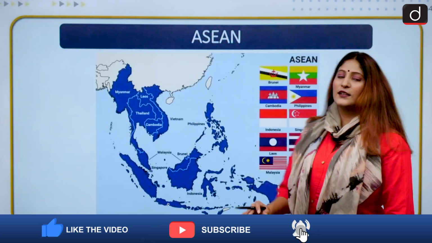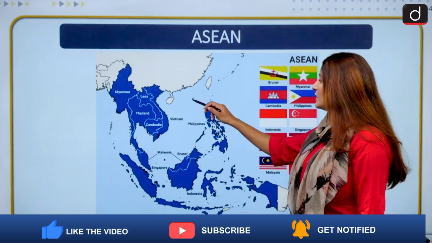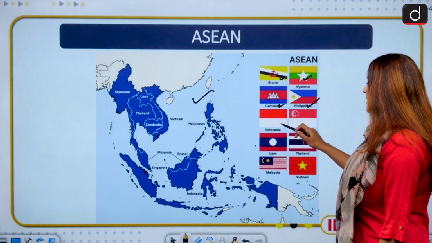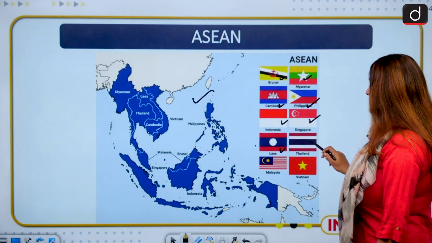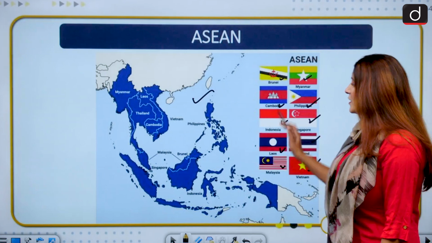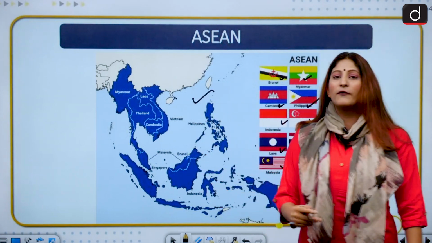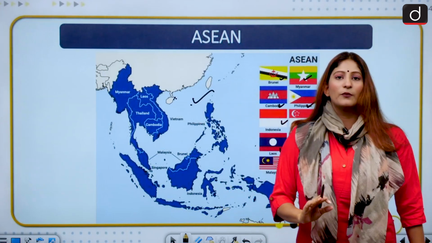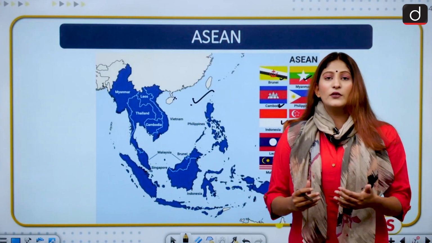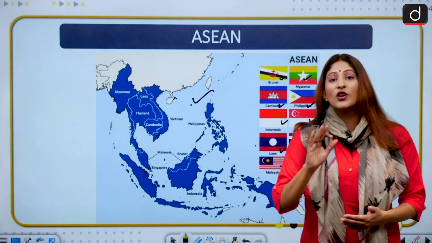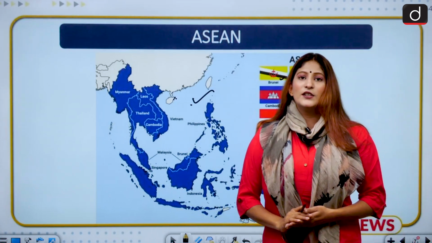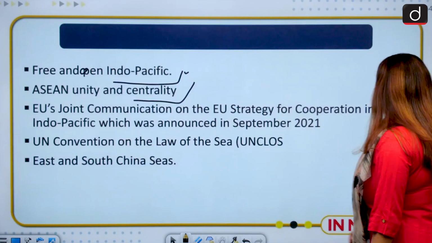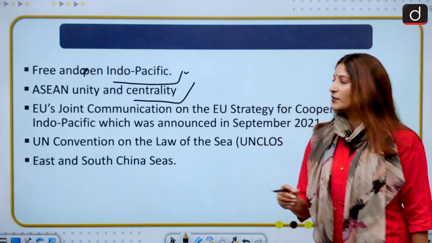Now, ASEAN is a very important grouping of Southeast Asian nations consisting of Brunei, Myanmar, Cambodia, Philippines, Indonesia, Singapore, Laos, Thailand, Malaysia, and Vietnam. So this grouping is of extreme importance, but the problem here is that the ASEAN grouping wants a lot of coordination and cooperation with China when it comes to the region of South China Sea and Indo-Pacific. So this is something that we have to see, whether the US will be responsive to all this.